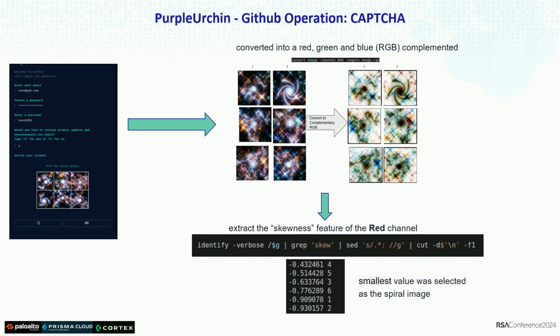The smaller value is the galaxy. In this case you see 0.932, so the second one is the spiral galaxy. With just a few command lines, he was able to bypass the CAPTCHA mechanism implemented by GitHub at the time we were working on this.